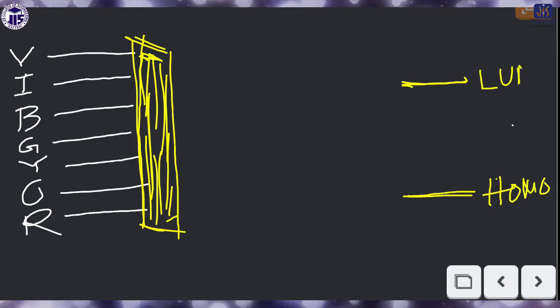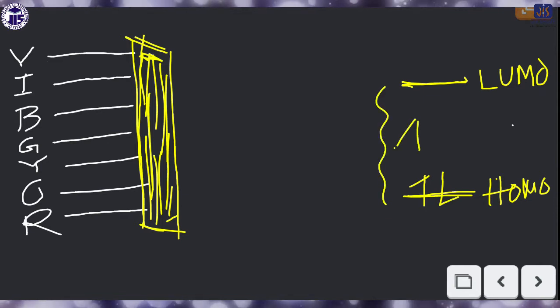HOMO means highest occupied molecular orbital, and LUMO means lowest unoccupied molecular orbital. So if there is a particular energy gap, for example, delta E, there are so many options here: violet, indigo, blue, green, yellow, orange, red.